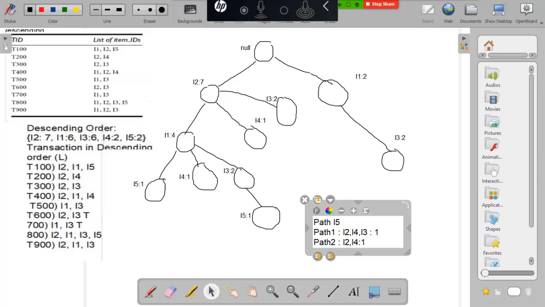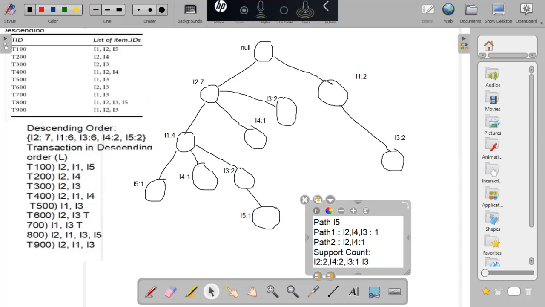So now, for the frequent items, we have to find the support count. In the two transactions I2 occurs, so occurrence is 2, support count is 2. Then we have I2, I4, I3. I4 occurs 2 times, support count is 2. I3 occurs 1 time. So what do we have to do? The minimum support count is 2, so we have to remove I3.